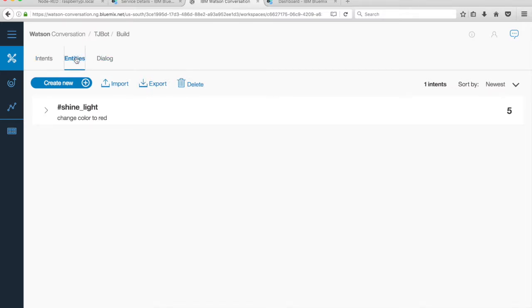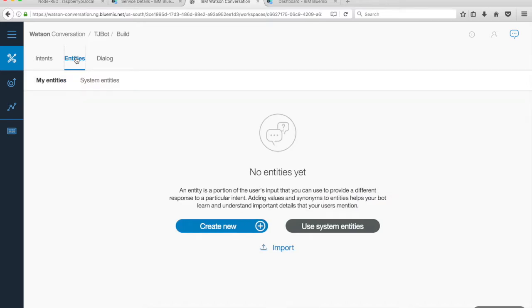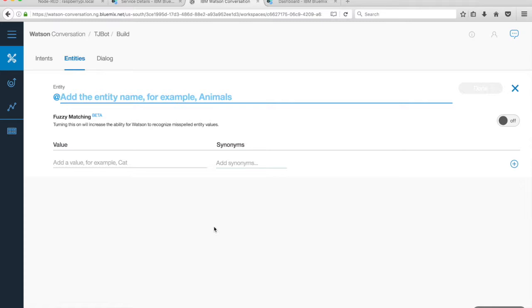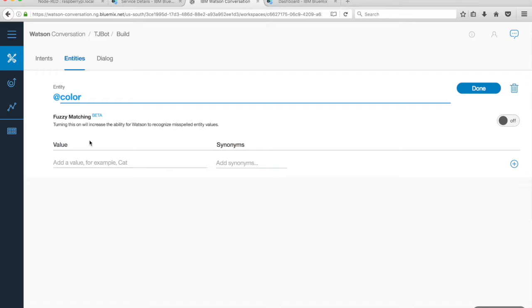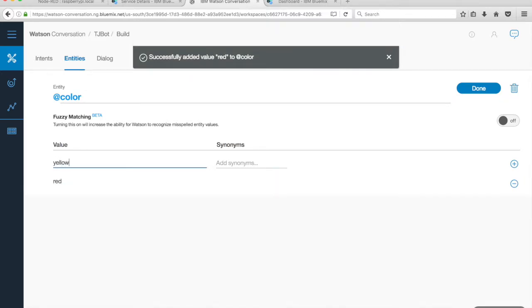Click on the Entities tab. An entity is a portion of the user's input that you can use to provide a different response to a particular intent. Create an entity with a set of values that can be used to trigger different responses. Create a new entity, color. Give examples of colors: red, yellow, blue, green, pink, purple, magenta.